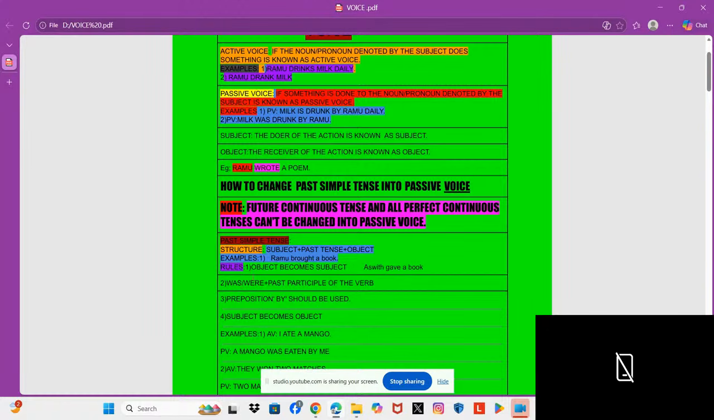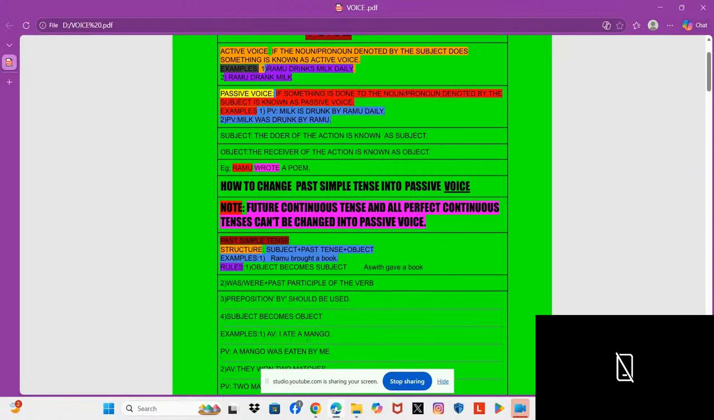Rule 1: object becomes subject. That means we have to write the object in the place of the subject. Next rule: was or were plus the past participle of the verb. Rule 3: preposition by should be used. This by is not applicable for all; most verbs take by, but a few verbs take some other prepositions according to them. Fourth rule: subject becomes object. Finally, we have to write the subject in the place of the object.